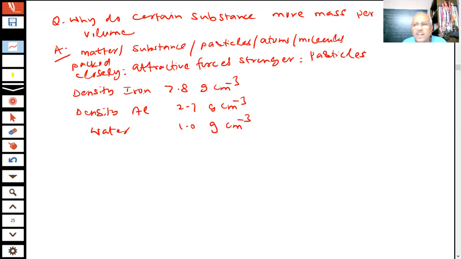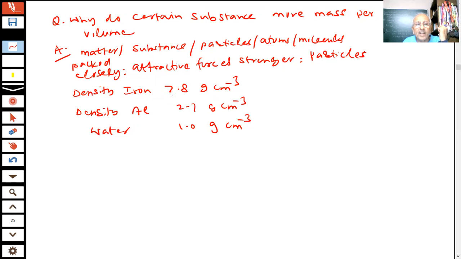The particles of iron are more closely packed in a unit volume. In a unit volume, there is a greater number of atoms. So they have more mass. 1 centimeter cube of iron has more mass.